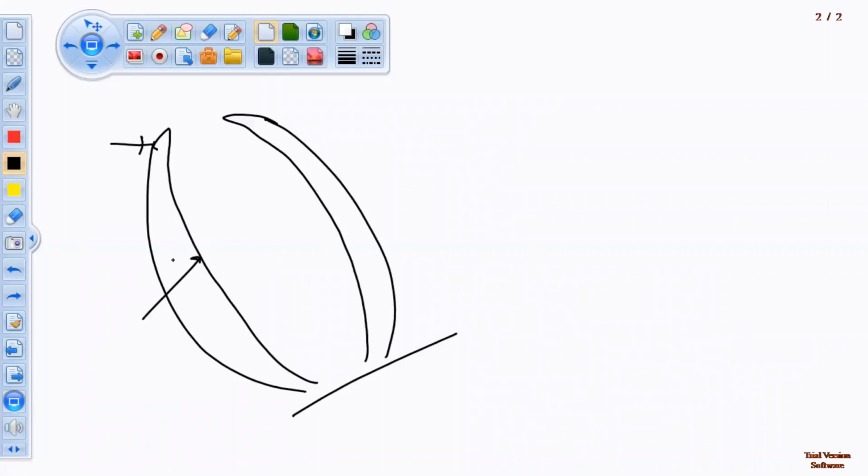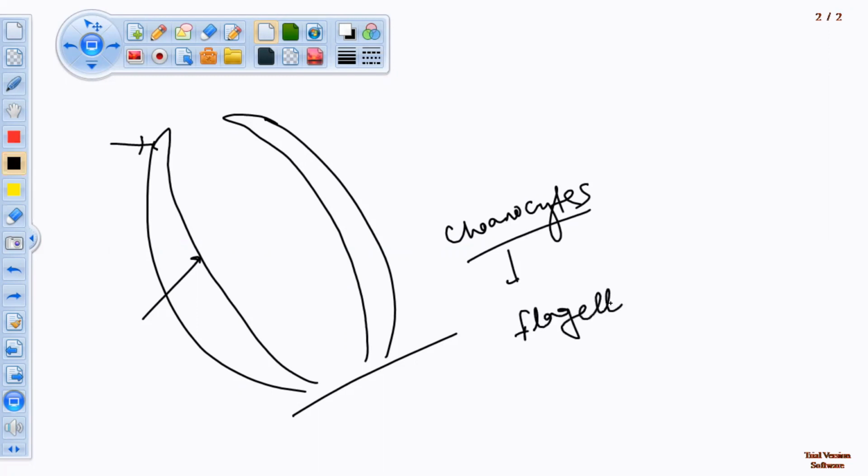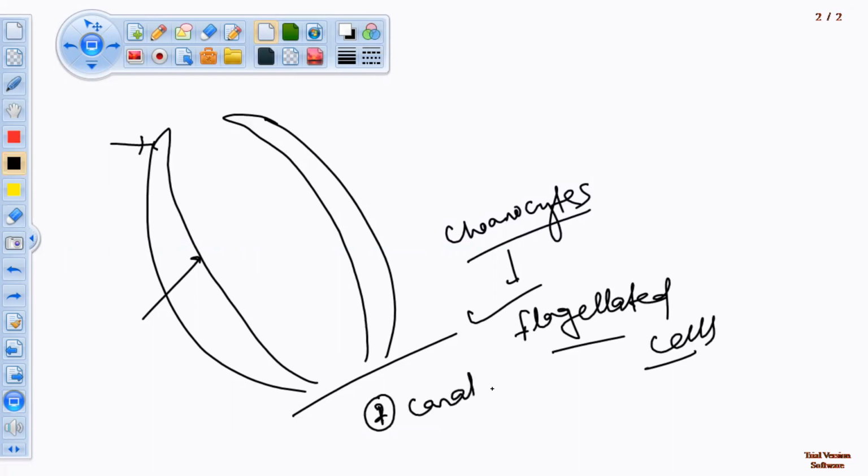The choanocyte cells, also known as collar cells or choanocytes, are the flagellated cells which are a unique feature of this phylum Porifera. Two unique features I have already told you. First one is the canal system found in Porifera. Second one, the choanocytes found in the choanoderm of Porifera.